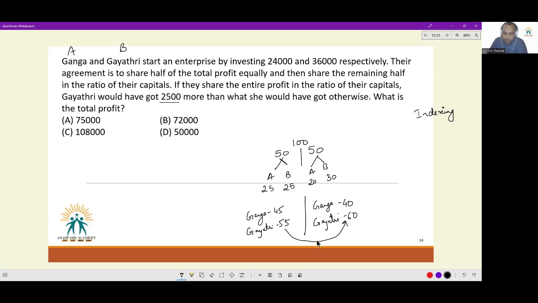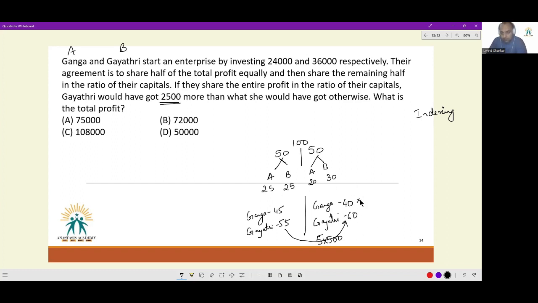Here, Gayatri would have gained 5 rupees. In our storyline, Gayatri would have gained 5 rupees. But according to the question, Gayatri would have gained 2,500. In order to turn 5 into 2,500, we need to multiply it by 500. And in order to get accurate numbers, you need to multiply every number that is involved here by 500.